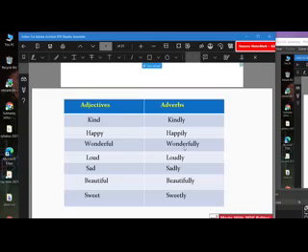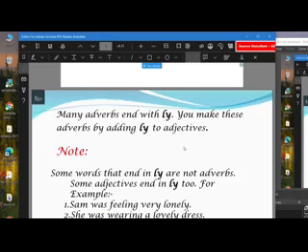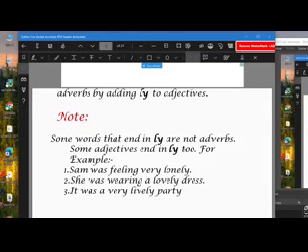Let's move on to the next topic. The next one is making adverbs with ly. You make these adverbs by adding ly to adjectives. Yes, but now, some words that end in ly are not adverbs. Some adjectives end in ly too, which means they are not always adverbs.